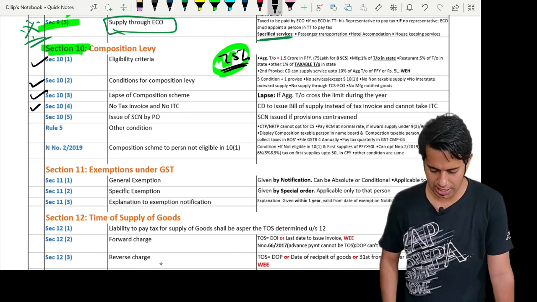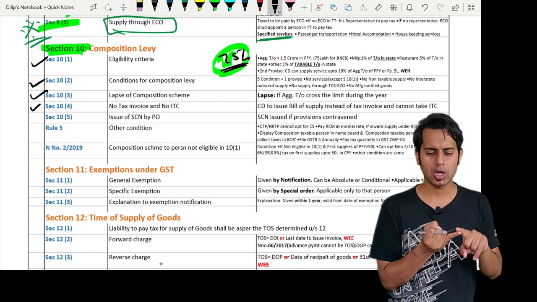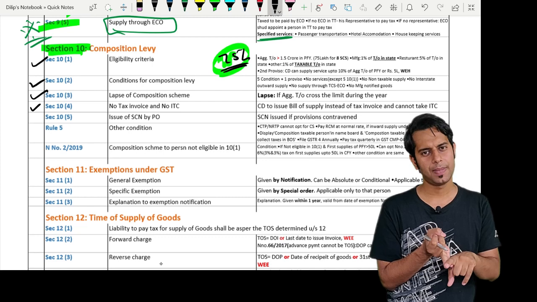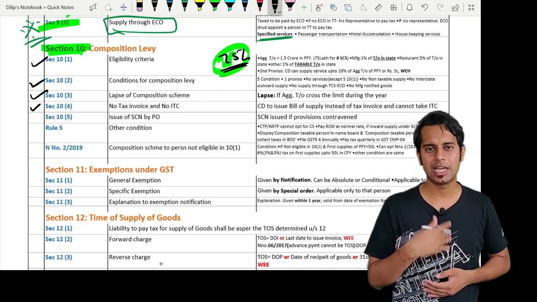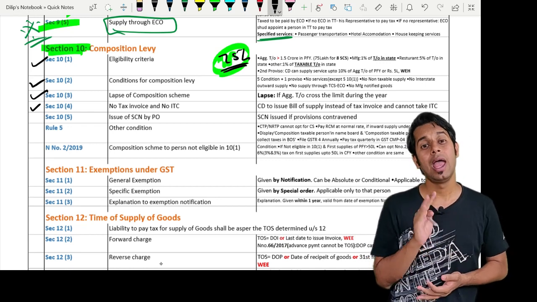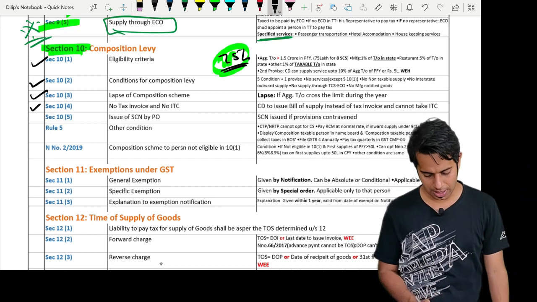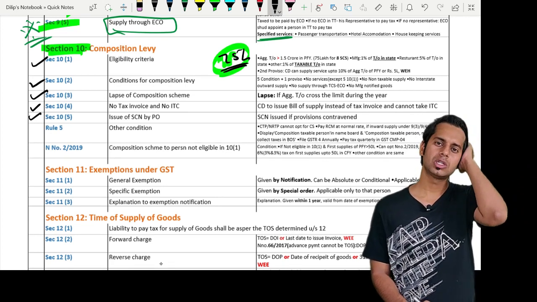Section 10 subsection 4 says a composition dealer cannot issue a tax invoice and he cannot take input tax credit on his purchases. Meaning when he is making supplies, he cannot collect taxes on his sales. He cannot issue a tax invoice. So then what will he issue? He will issue a document called a bill of supply, and he cannot take input tax credit on his purchases.